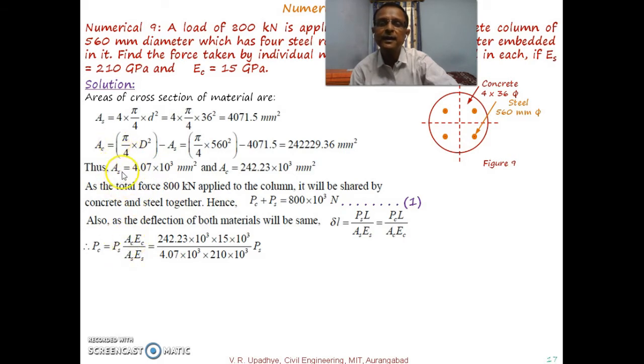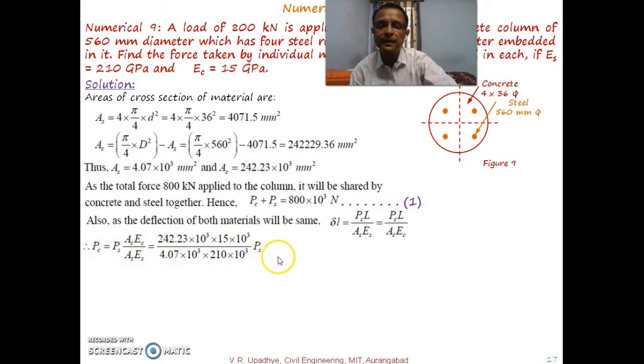For concrete it was 242.23 into 10 to the power 3. EC, Young's modulus, is given for concrete as 15 gigapascal, so it is converted into Newton per mm square, 15 into 10 to the power 3. Similarly, the area of steel and Young's modulus of steel are substituted, and PS is kept as it is.